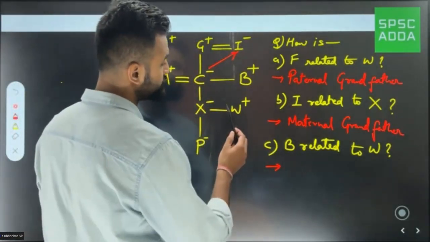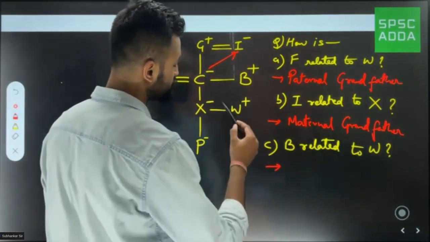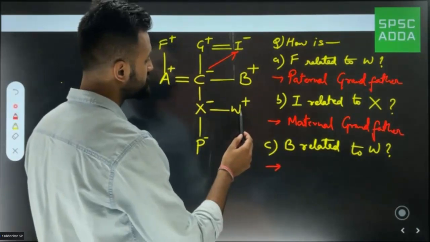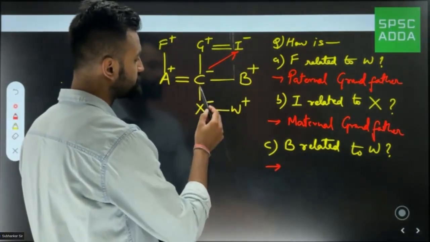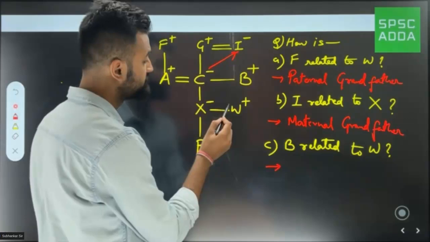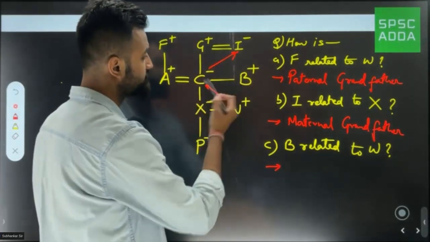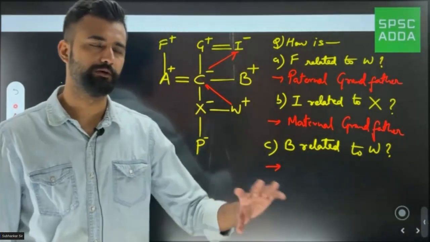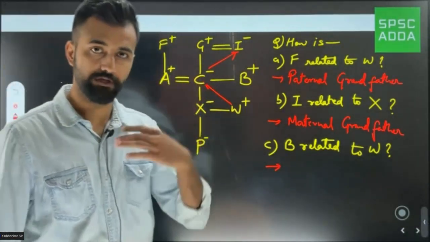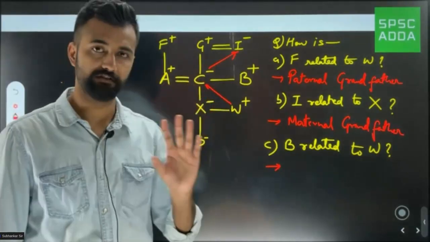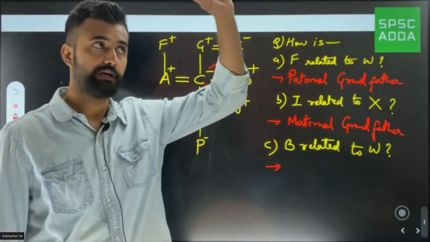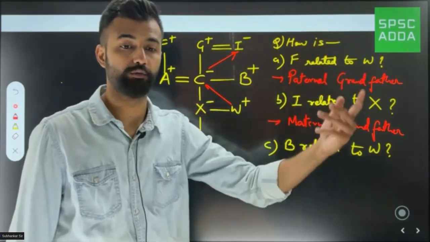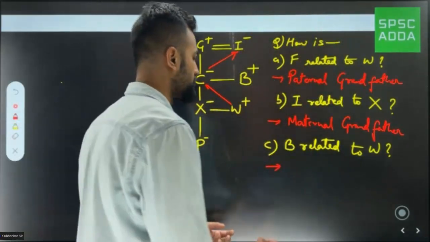See, if I look from W to B, because related to W I said, so you have to look from W to B. You would see, sir, W's mother is C, and C's brother is B. So always put yourself in the situation for now. Later on you'll be able to answer quickly. So W is me, and my mother is C, and her brother is B. My mother's brother will be what for me? You would say uncle.